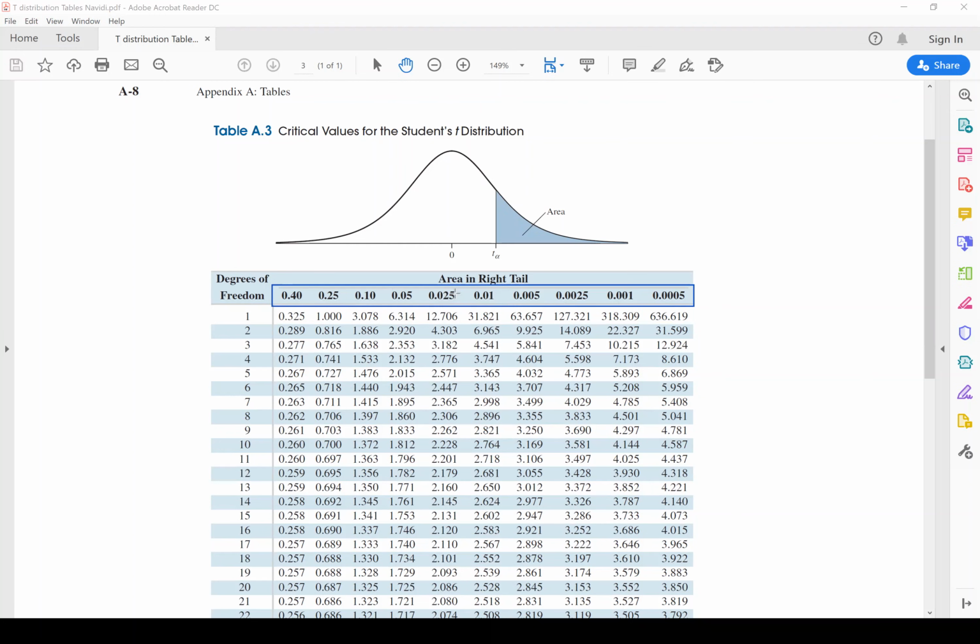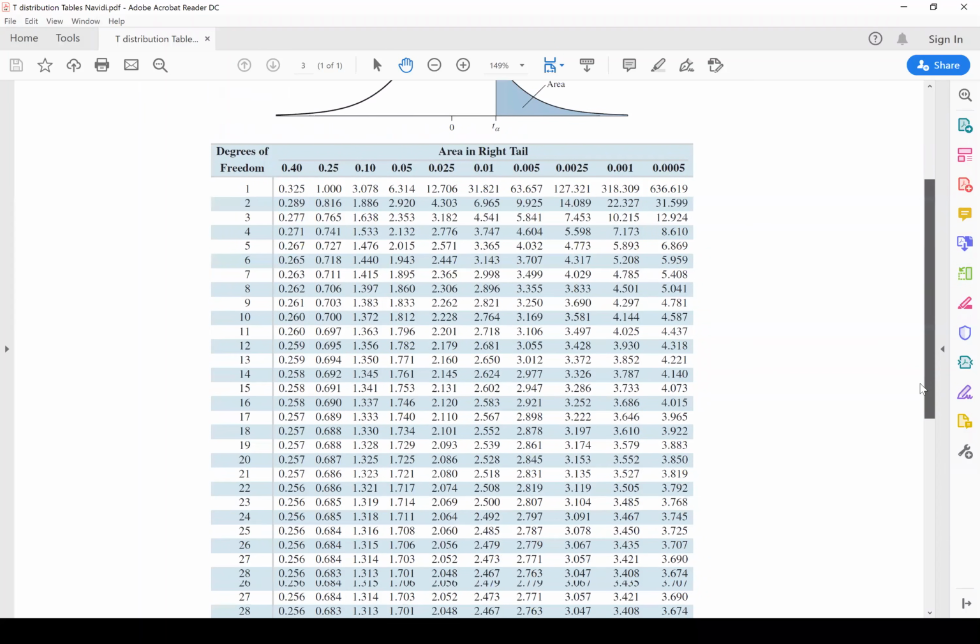So to utilize this table, this is my alpha. The alpha that they give me is 0.05, so I'm looking at this column. My column is 1, 2, 3, 4. This is the column I'm looking for for my alpha of 0.05, which is right here. So now what do I need to do? I need the degree of freedom.